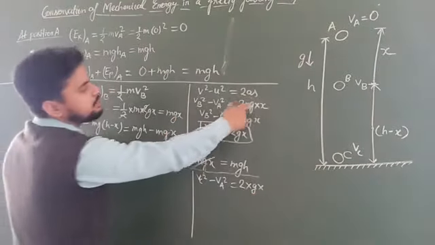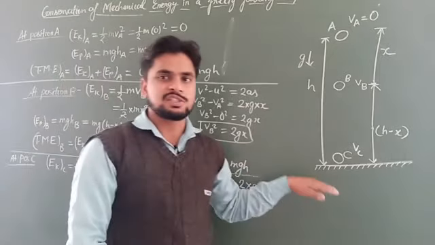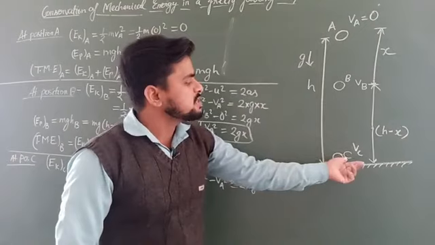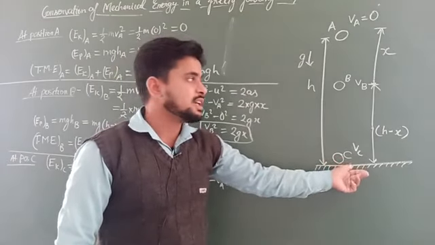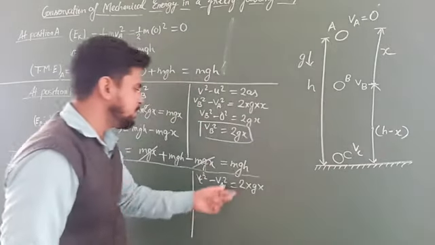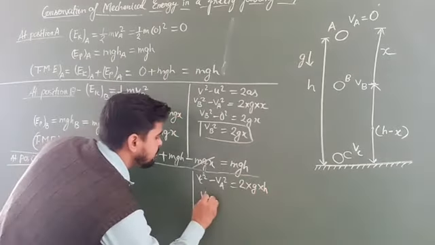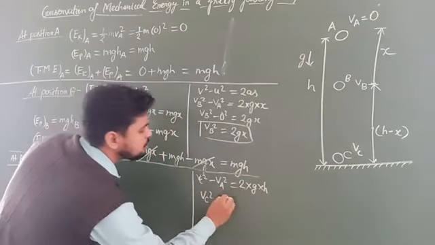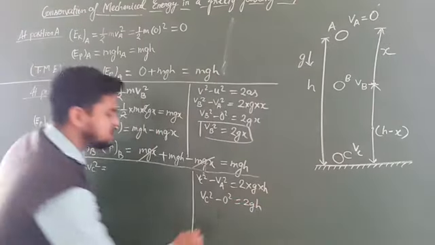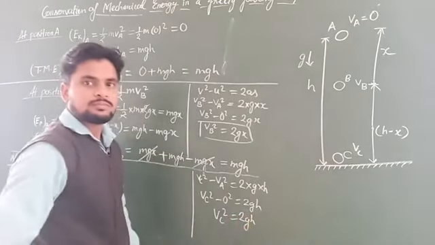In place of s, the object is displaced from the starting position A to position C by a distance h. So vC square minus 0 square equals 2gh, and from here we get vC square equal to 2gh.